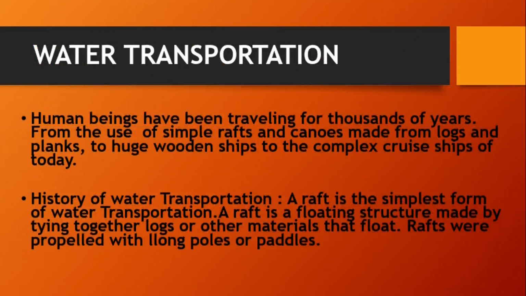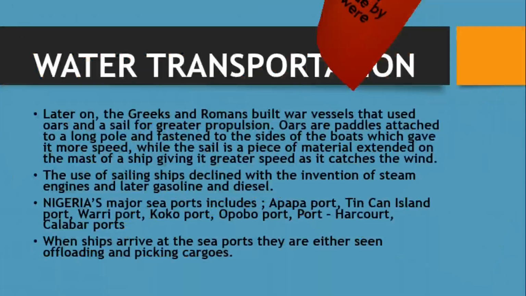A raft is a floating structure made by tying together logs or other materials that float. Rafts were propelled with long poles or paddles. So we shall be seeing poles and paddles as we move on. So let's continue with water transportation. There are more facts. Now, rafts were used, we know.